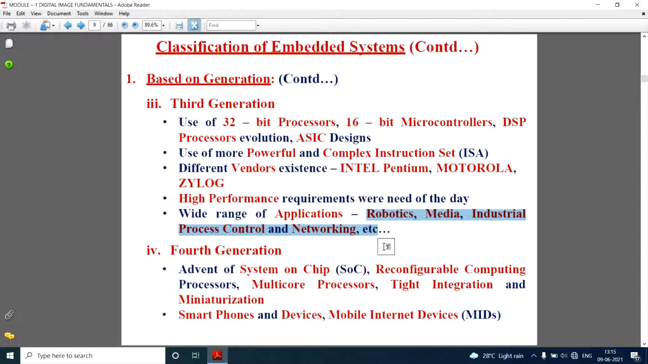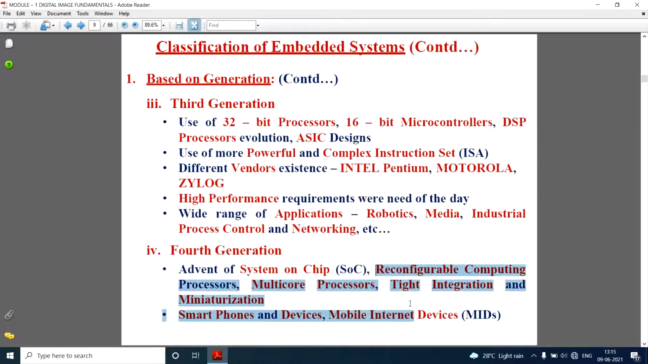Then we have the fourth generation. In the fourth generation, the advent of system on chip took place. In short, it is called SoC. Then we have reconfigurable processors, multi-core processors, tight integration, and miniaturization. Nowadays, almost all mobile phones have quad-core, octa-core, and so on. These are multi-core systems which are used to perform different operations.